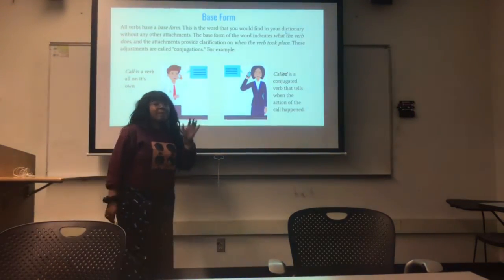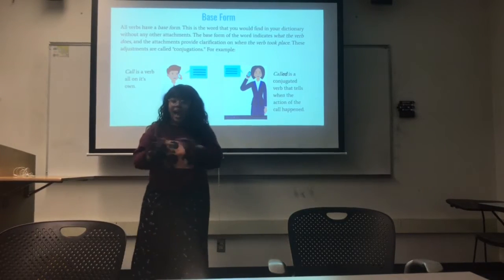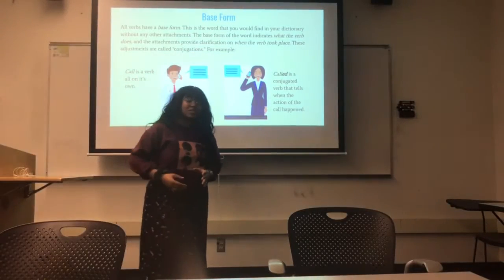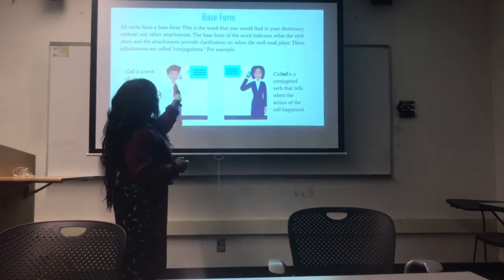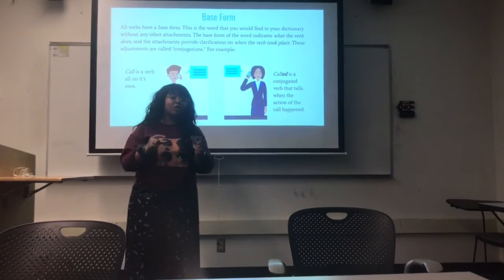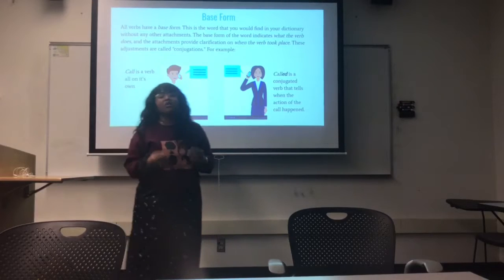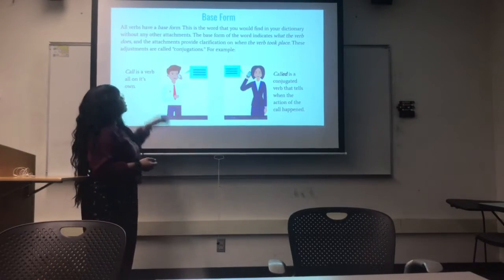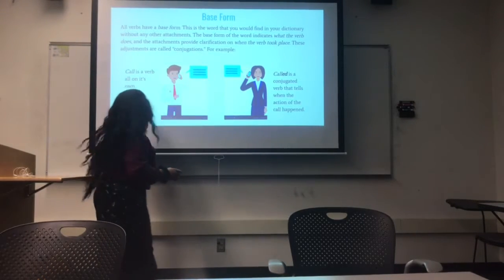All verbs have a base form. This basically means if you were to look up the word as is in the dictionary, you'd find this word without any kind of conjugations, and I'll explain what conjugations are a little bit later. So the base form of the word indicates what the verb does, and any attachments provide a clarification on when the verb took place. For example, call is a verb all on its own. This is the base form of the word. It doesn't have anything added to it.